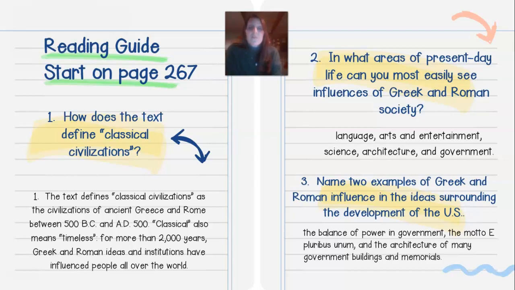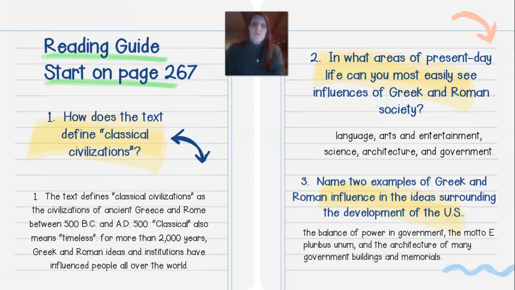In what areas of present-day life can you most easily see influences of Greek and Roman society? Language, arts and entertainment, science, architecture, and government. All of those areas have influences of Greek and Roman societies. And you're going to learn that as we read through this unit about all of the things that Greeks and Romans have contributed to our present day life.